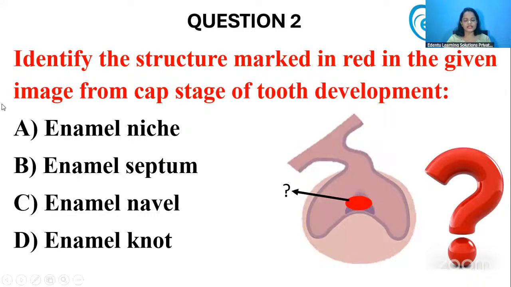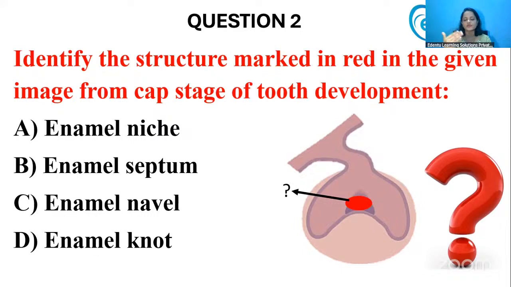Now let's move on to the next question. Identify the structure marked in red in the given image from the cap stage of tooth development. Okay. So the specialty of the cap stage of tooth development is that there are some special structures present, which are called the transient structures that are seen in the cap stage of tooth development. If you look at the options that are given, all these options are transient structures that are seen in the cap stage of tooth development.